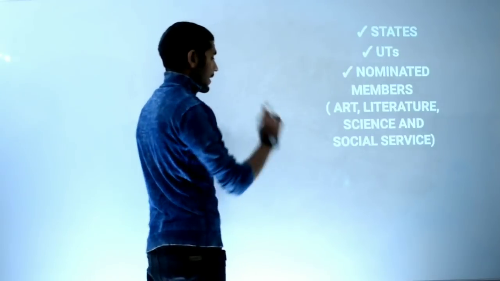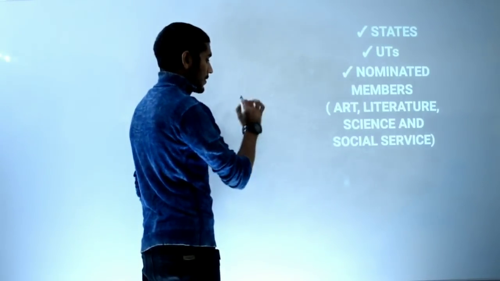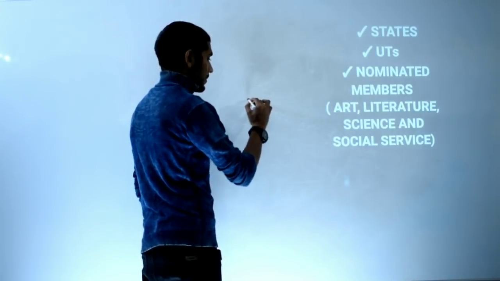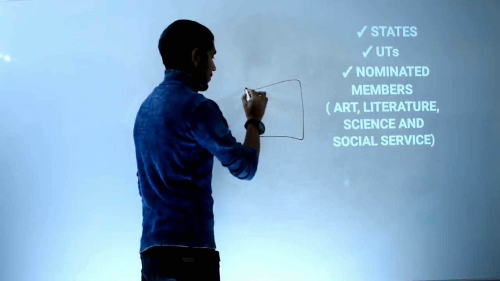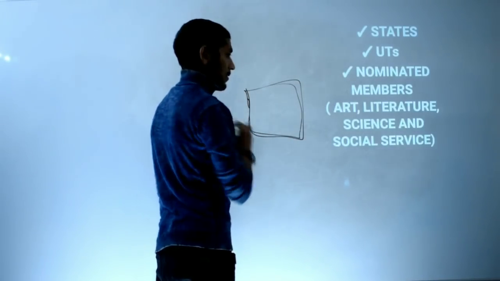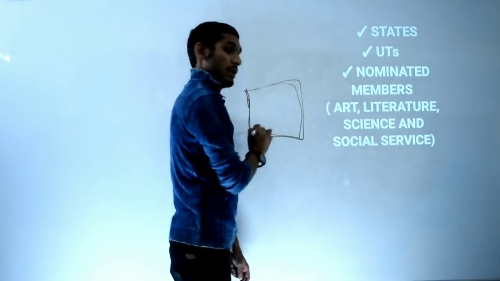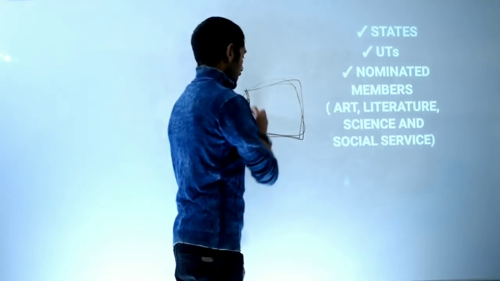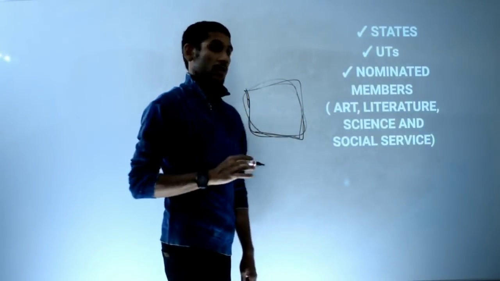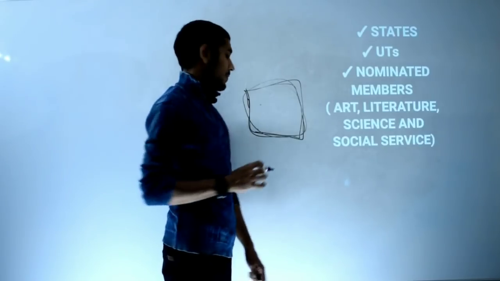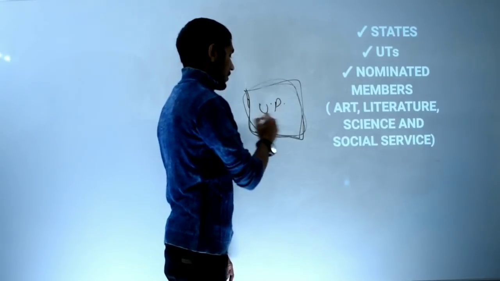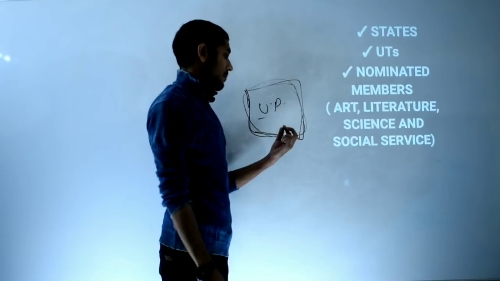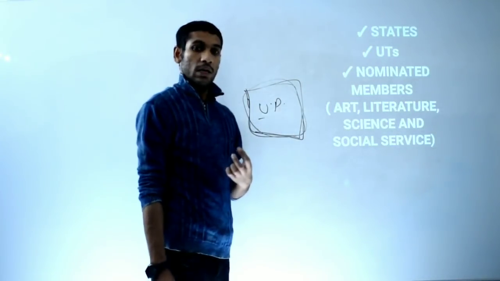See, suppose UP is the largest state or territory in our country. So it has the most number of members.